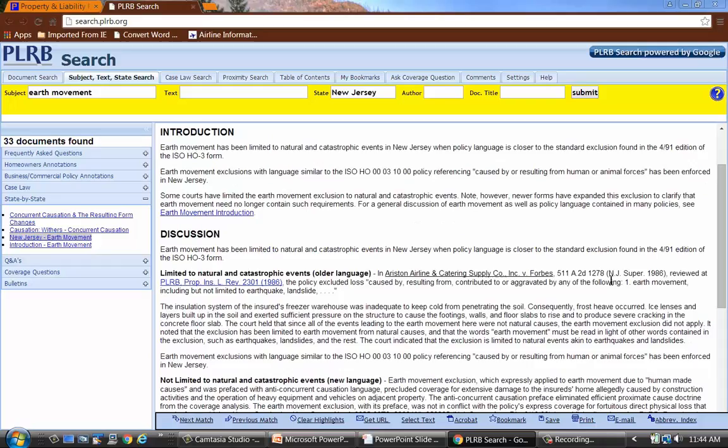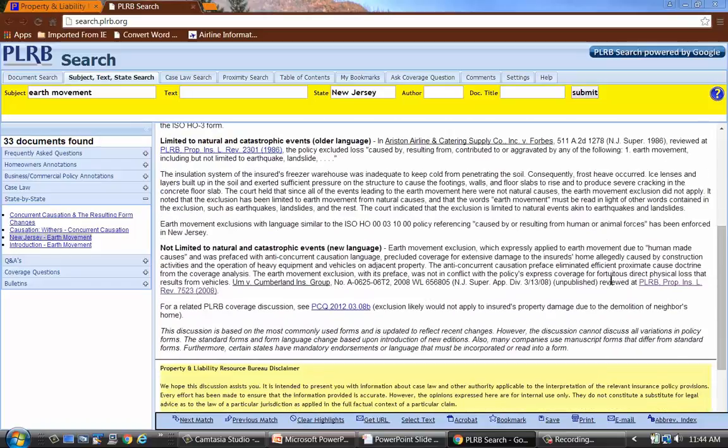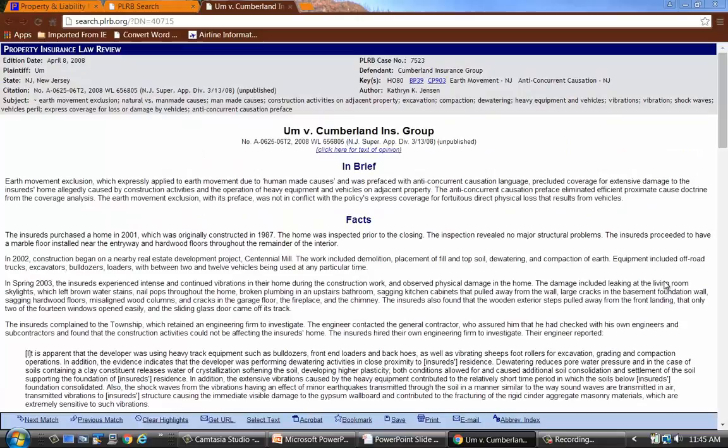So we're going to look down a little bit further, and we can see a case in New Jersey where earth movement was not limited to natural and catastrophic events when it was the newer language. So we see a case there, and we're going to go ahead and click on the hyperlink out to that new case. This is one of the other types of documents, so we have case law. You can see here that we start out with an in brief. This is basically how the court ruled on this particular insurance issue.